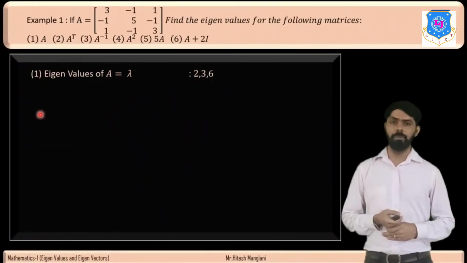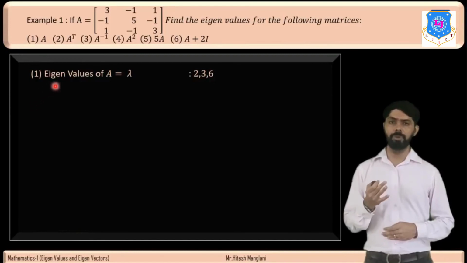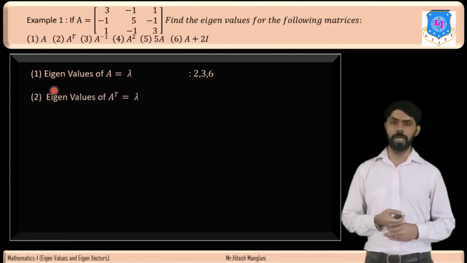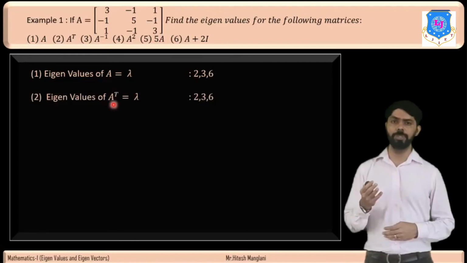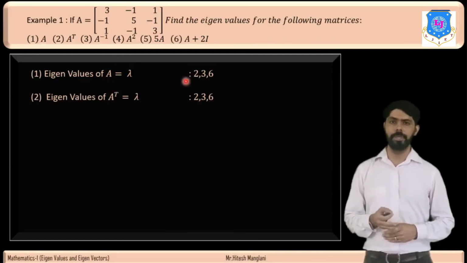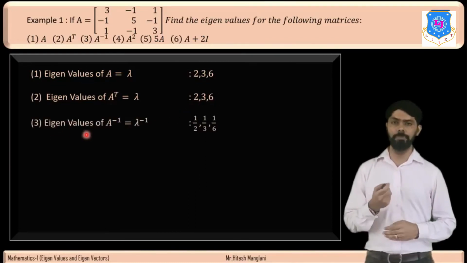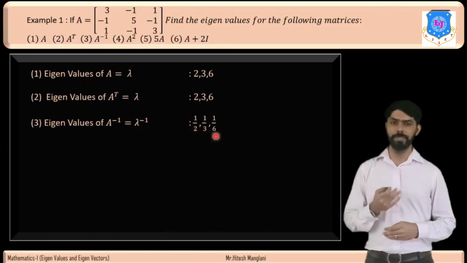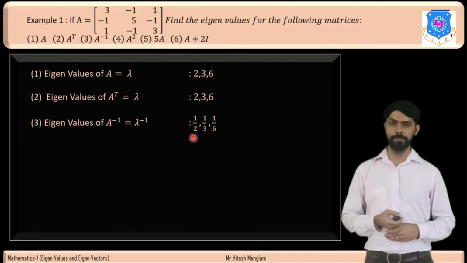Now we have to find the eigenvalues of related matrices. Eigenvalues of A are lambda equal to 2, 3, 6. Now we find the eigenvalues of A transpose. The eigenvalues of A transpose and A are the same. Therefore eigenvalues of A transpose are 2, 3, 6. Now we will find the eigenvalues of A inverse. The eigenvalues of A inverse are 1 divided by 2, then 1 by 3 and 1 by 6, because the eigenvalues of A inverse are 1 upon lambda.